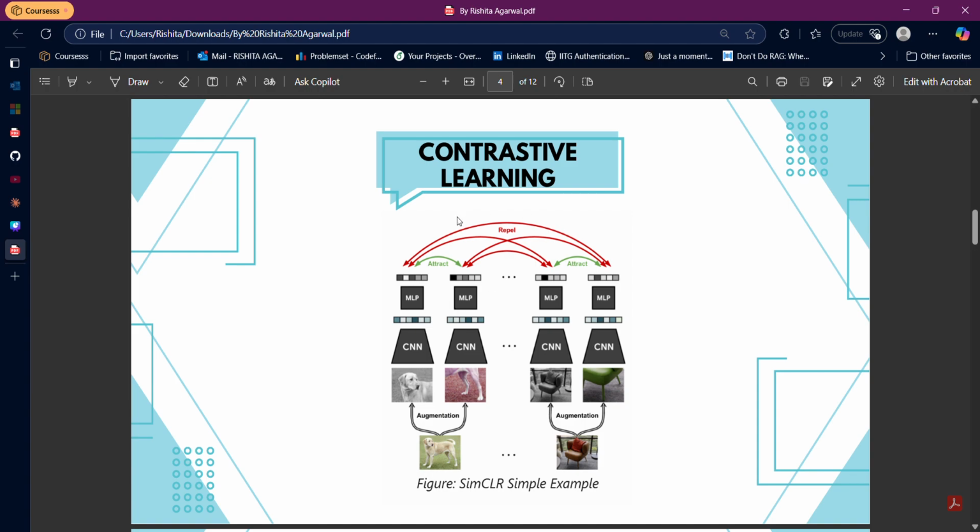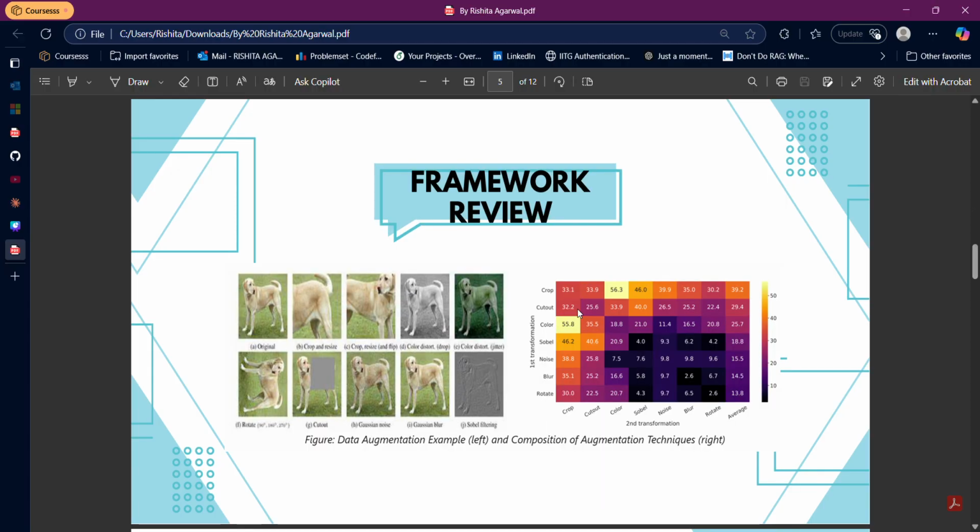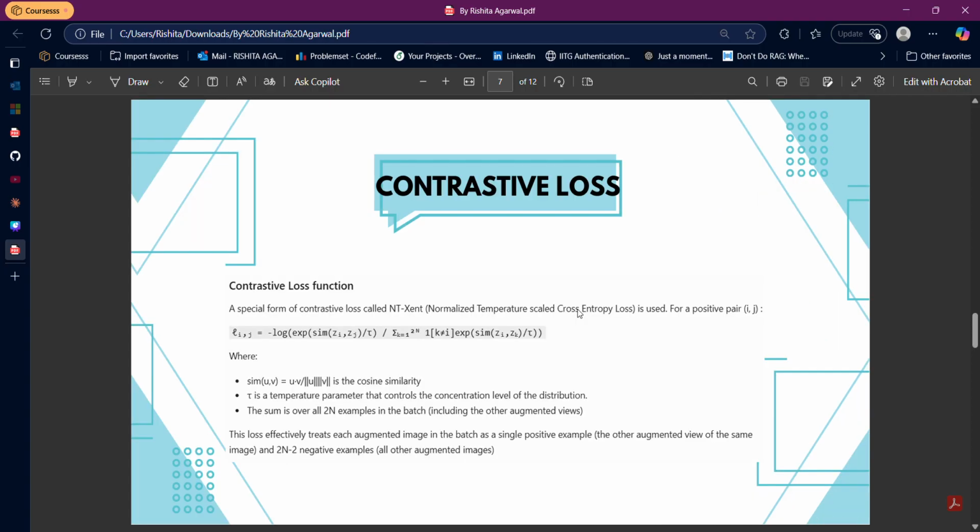This is why the contrastive loss was finally applied on the embeddings obtained, but the representations obtained after the encoder layer were the ones used for downstream tasks. Let's move on to the contrastive loss function.